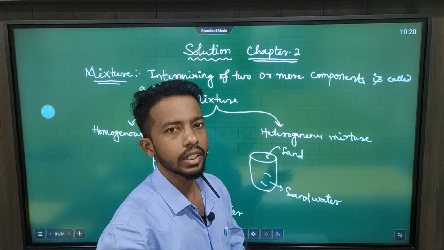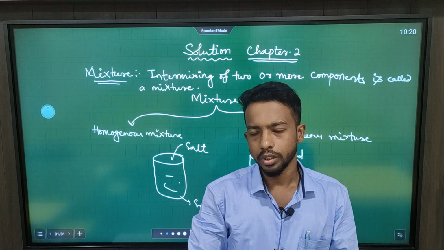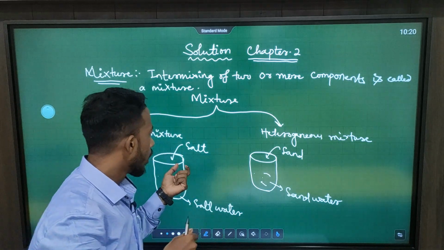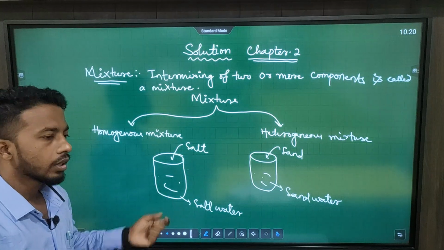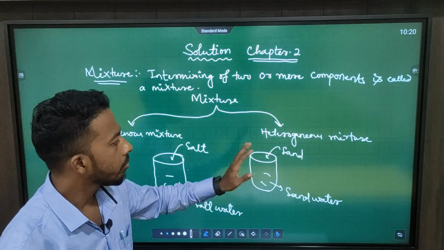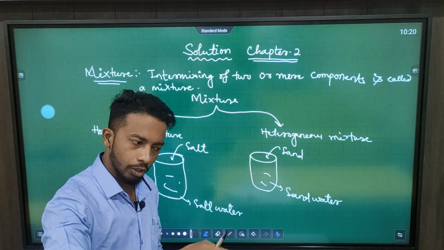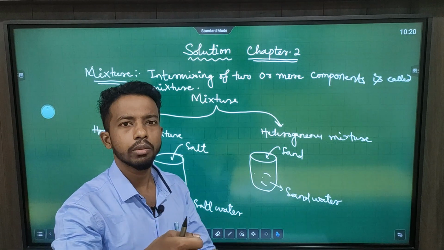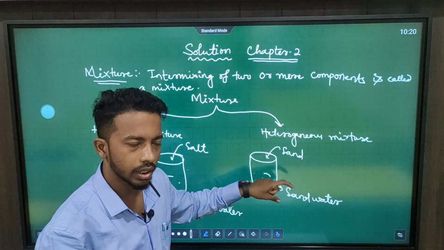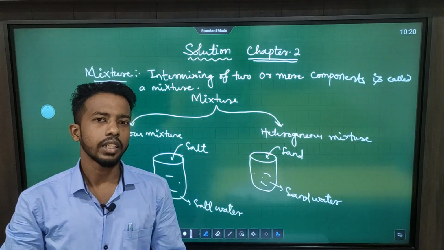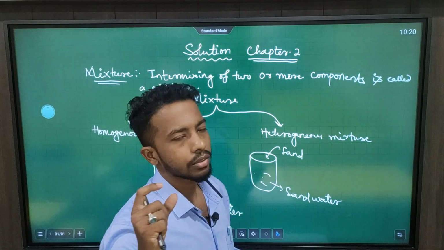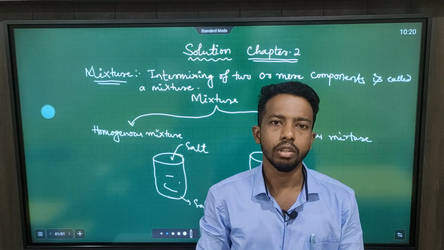We will find that the saltiness will be the same for both the samples, one from the top and another from the bottom. But when we take one sample of sand water from the top, and count the number of sand particles in 1 tablespoon of sand water, and then pour the sand water and take a second sample from the bottom, we will observe that the number of sand particles in the two samples will be different.